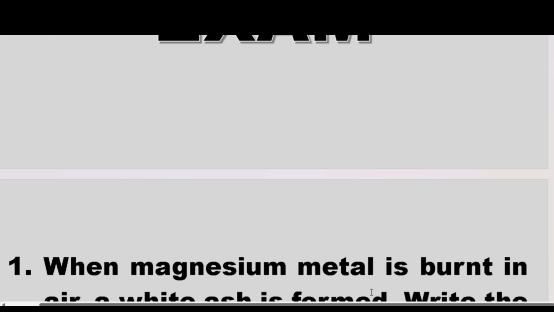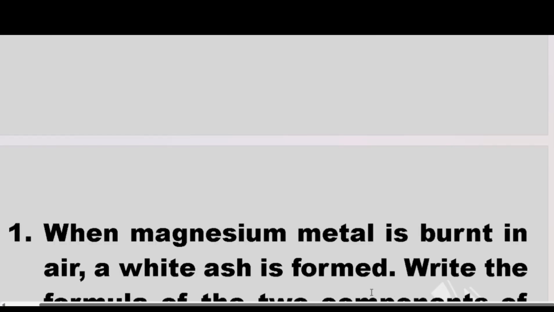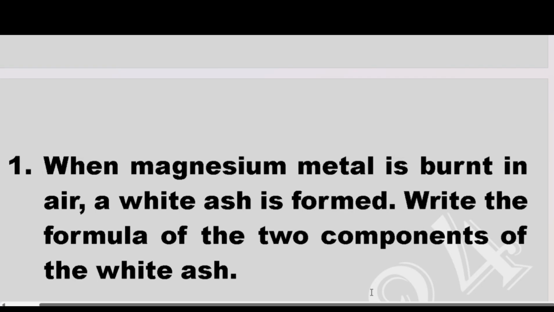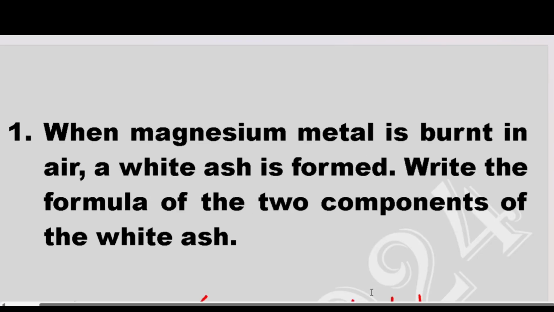It's a question that comes from Form 1, and now it is burning of metals in air. So the question is, when magnesium metal is burned in air, a white ash is formed. Write the formula of the 2 components of the white ash.